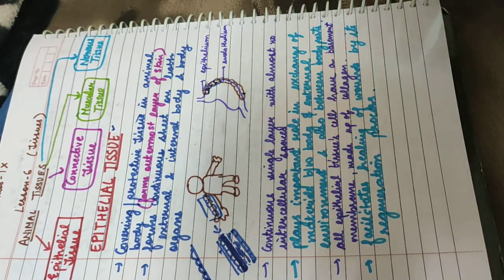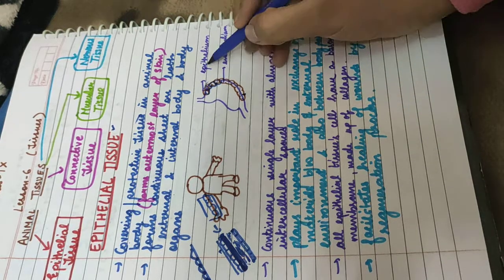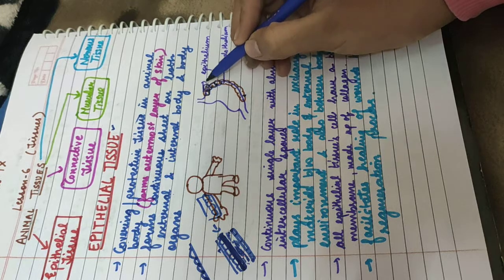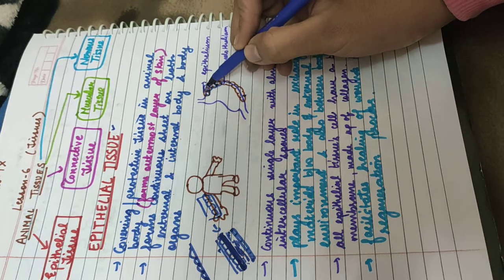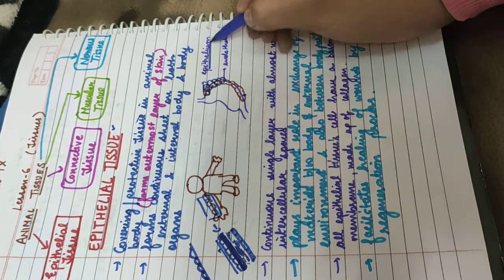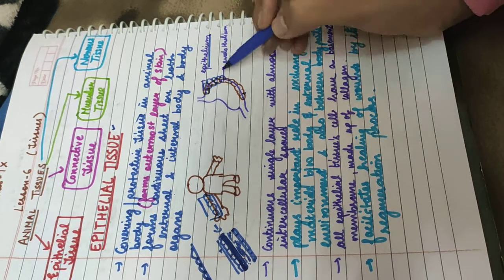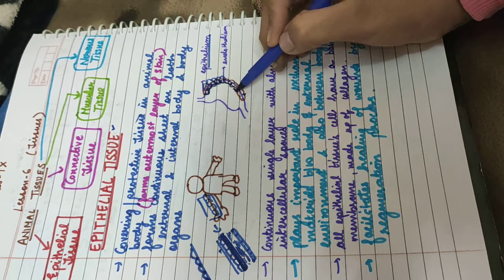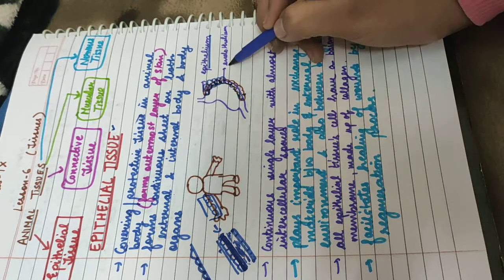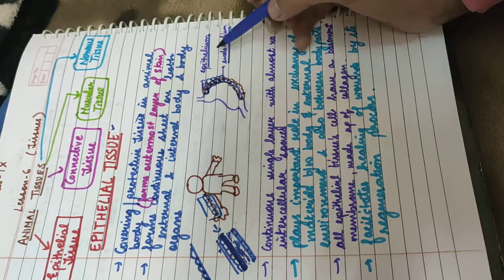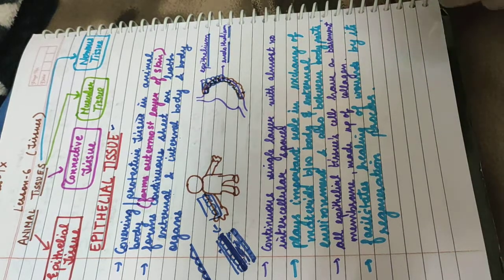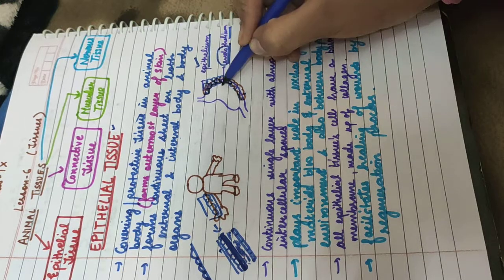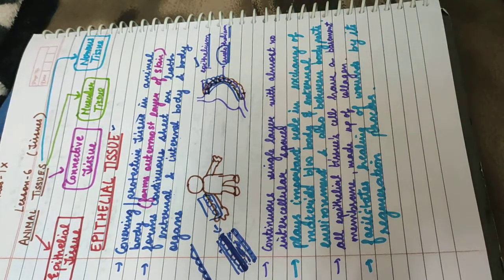So you can just learn it this way: the layer of epithelial cells which is present on the outer side is called the epithelium, and the epithelial cells which are present on the internal side of the organ, it is simply called the endothelium, just to differentiate that epithelium is present outside and endothelium is present on the inside of the organ.